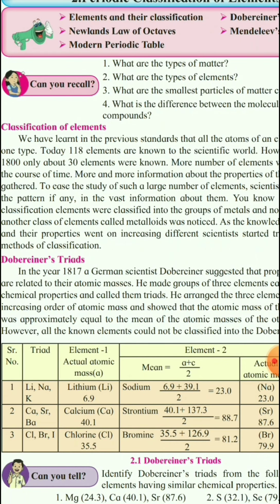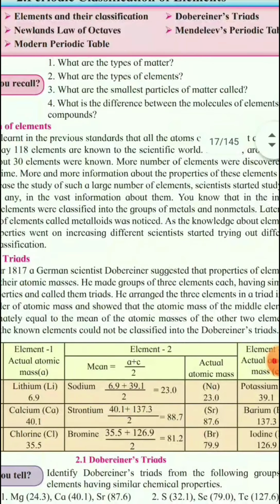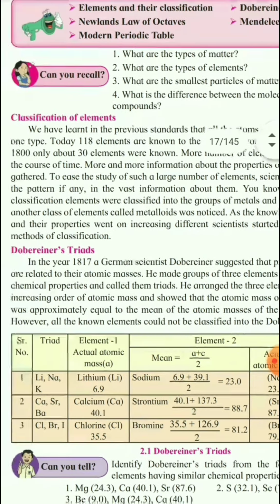What are the types of matter? Types of matter are element, mixture and compound. Types of element: metal, non-metal and metalloid. What is the smallest particle of matter called? The smallest particle of matter is called an atom. So what is the difference between molecule and atom? The smallest particle of an element we call an atom, and the smallest particle of a compound we call a molecule.